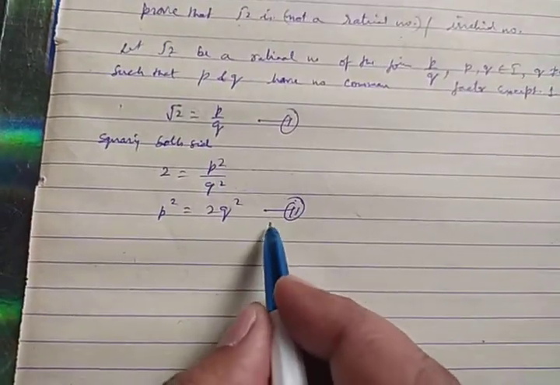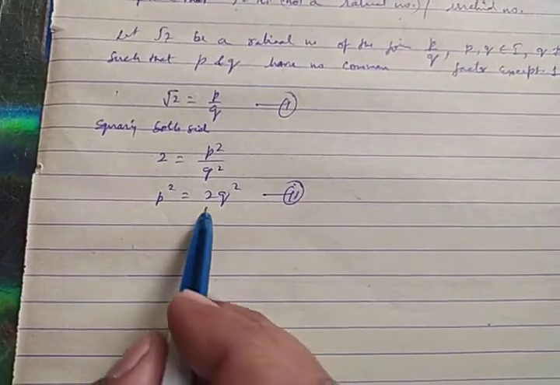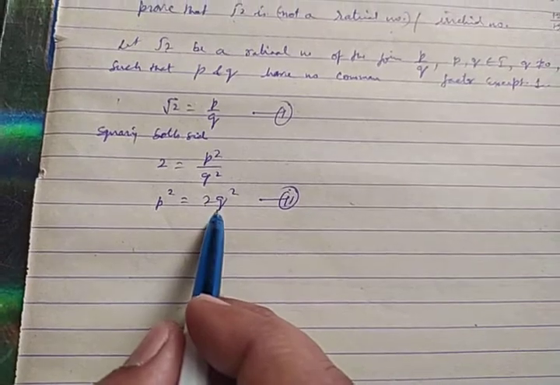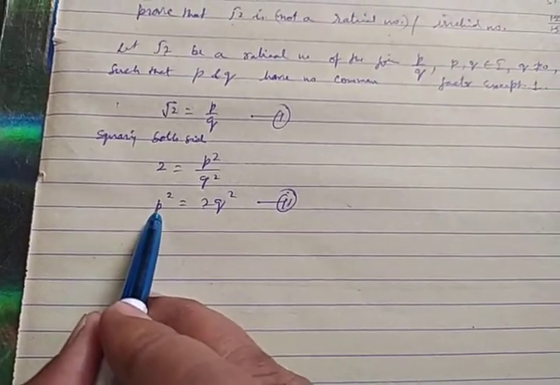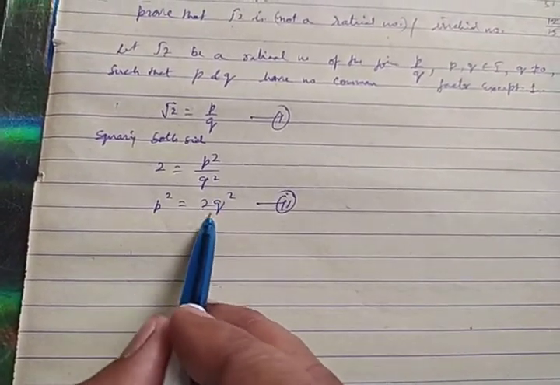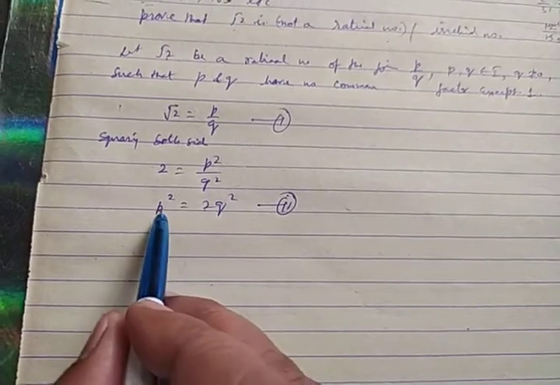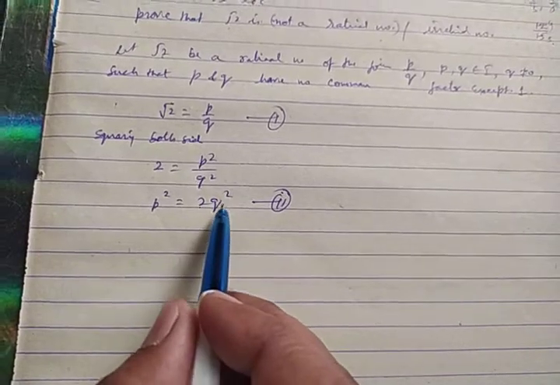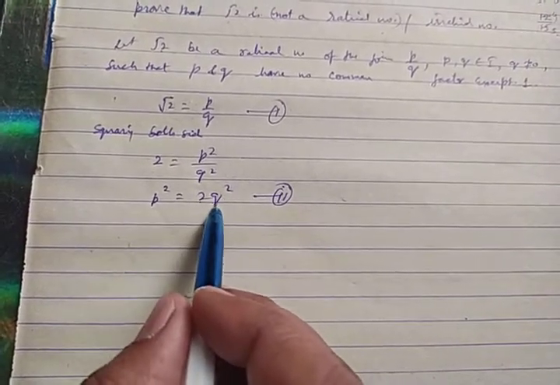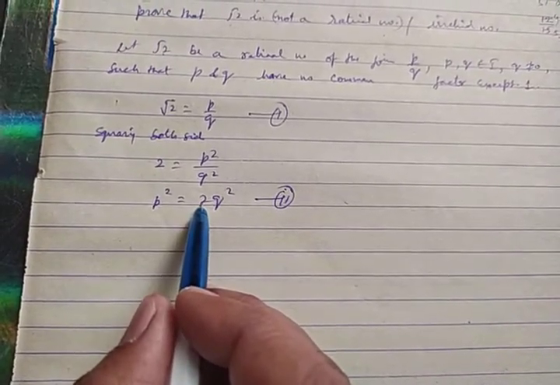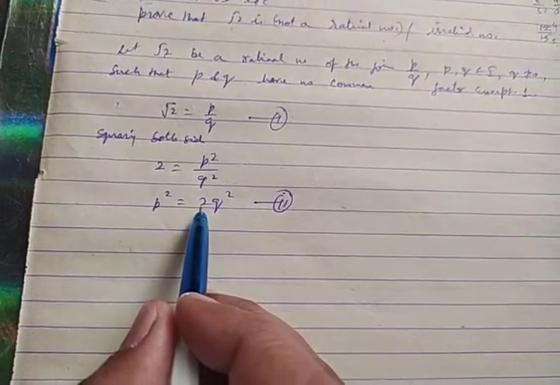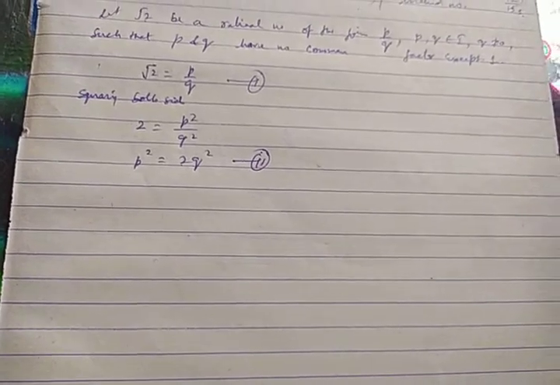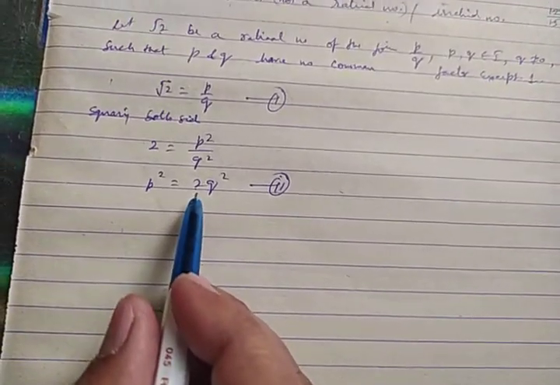This is equation 2. What are you observing? 2 is looking like a multiplier. From here you will observe p square is divisible by 2. In the quantity 2q square you have 2 as a multiplier. If a 2 or any digit is a multiplier of a certain quantity, it means the quantity is divisible by it.